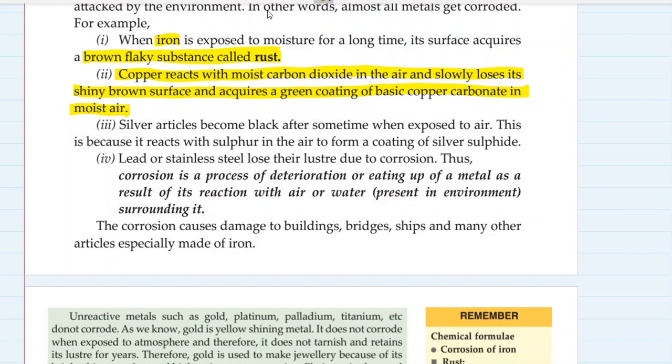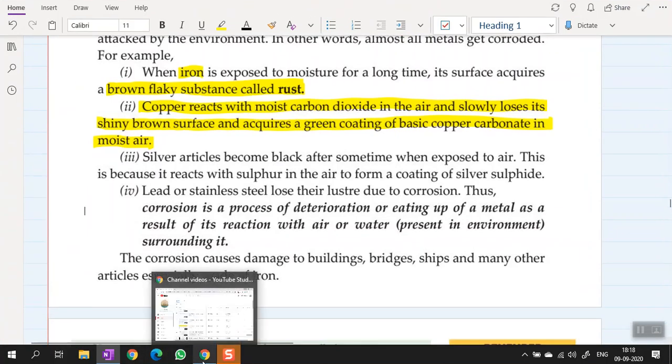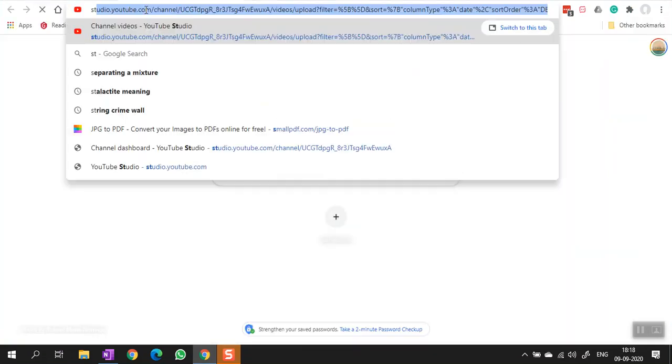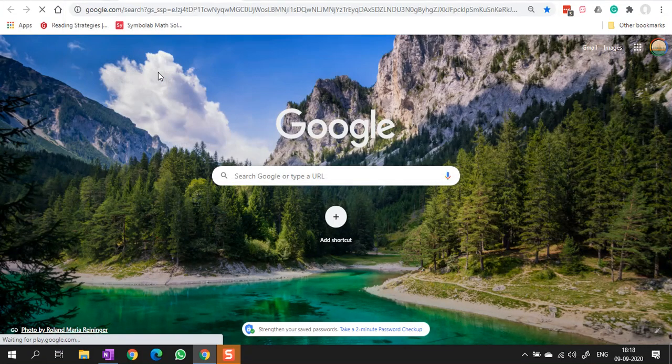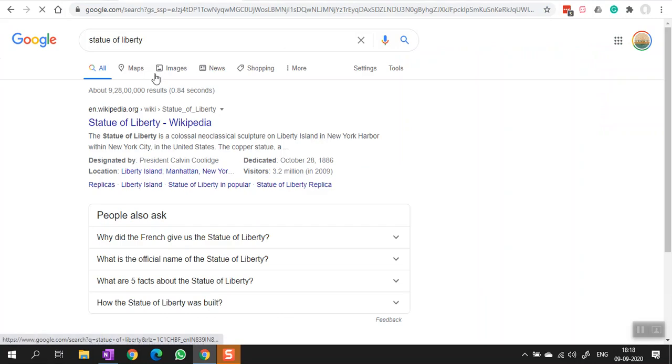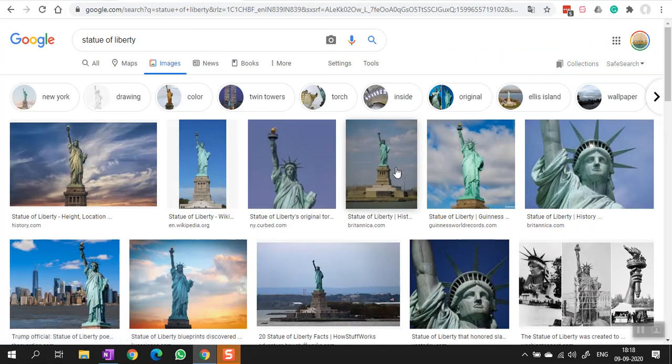Have you seen Statue of Liberty? The monument in United States of America's city, New York. If you have seen the Statue of Liberty, let me show you the picture. Statue of Liberty. Yeah. Can you see the color of Statue of Liberty? It is greenish in color.